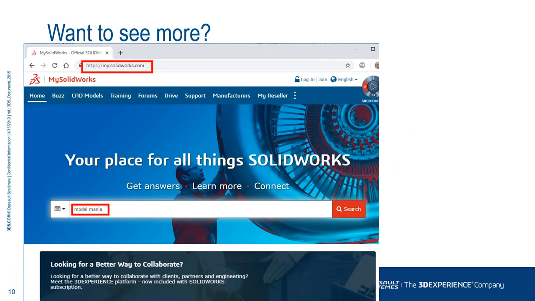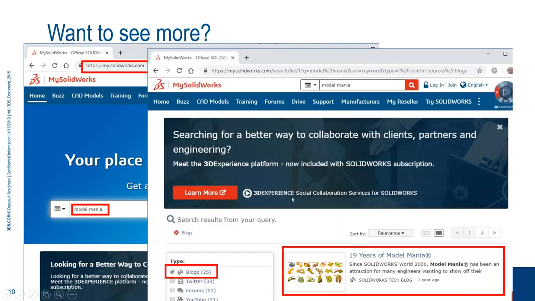past Model Mania parts. And one of the questions that came up was, are there downloadable documents? So every one of these for the last 20 years are available on mysolidworks.com. Go to mysolidworks.com, and in the search box there, just type in Model Mania, and it'll take you to this page here. If you click this tab for blogs here, the first one that pops up will be this 19 years of Model Mania. Actually, starting early next week, we'll post the drawings for this year for Model Mania 2019, and the recording of this webinar will be posted there.